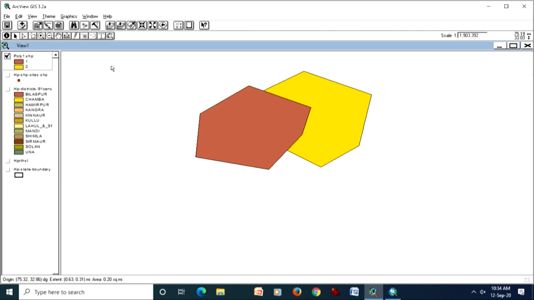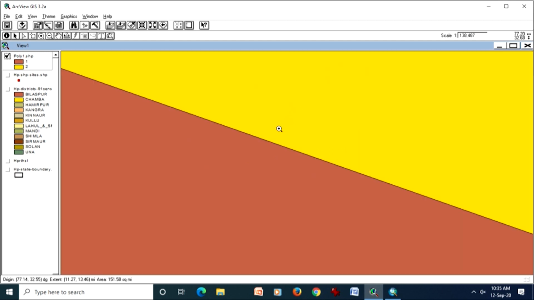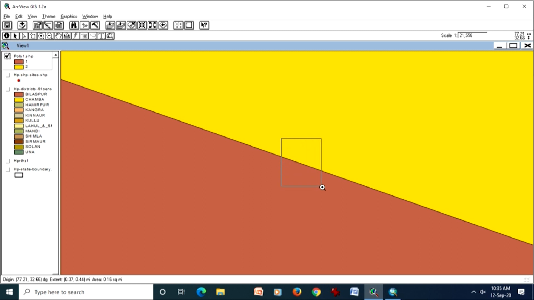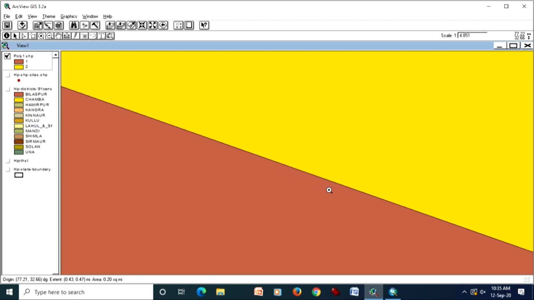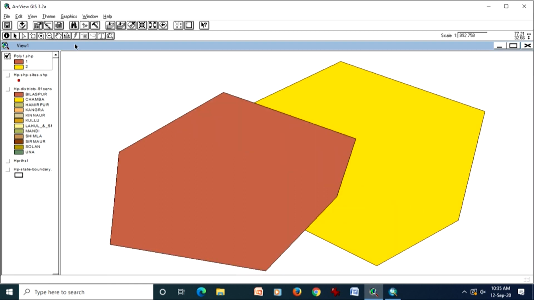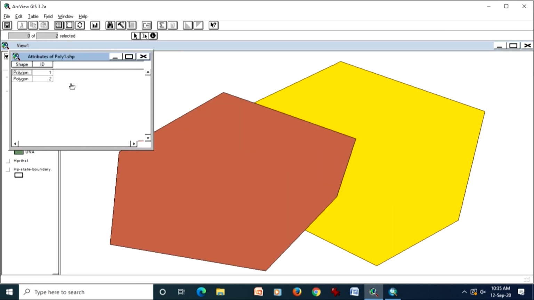Now the main part, or advantage, of topology is the common boundary between this brown one and yellow one, these two polygons. If I zoom into any part of the common boundary, I will not find any gaps or artifacts or any other polygon. The total number of polygons is 2, which you can check in the attribute table.